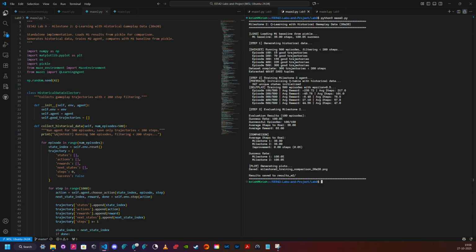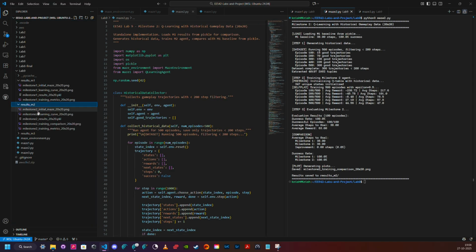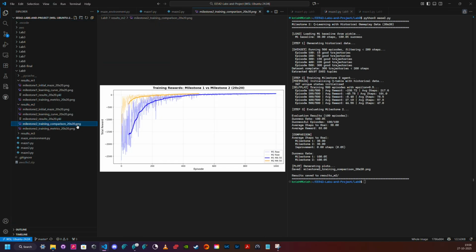Now, if we go to the second result file, we have a training comparison between the two. You can see that milestone 2 converges faster due to historical knowledge, while achieving identical final performance as the first one.